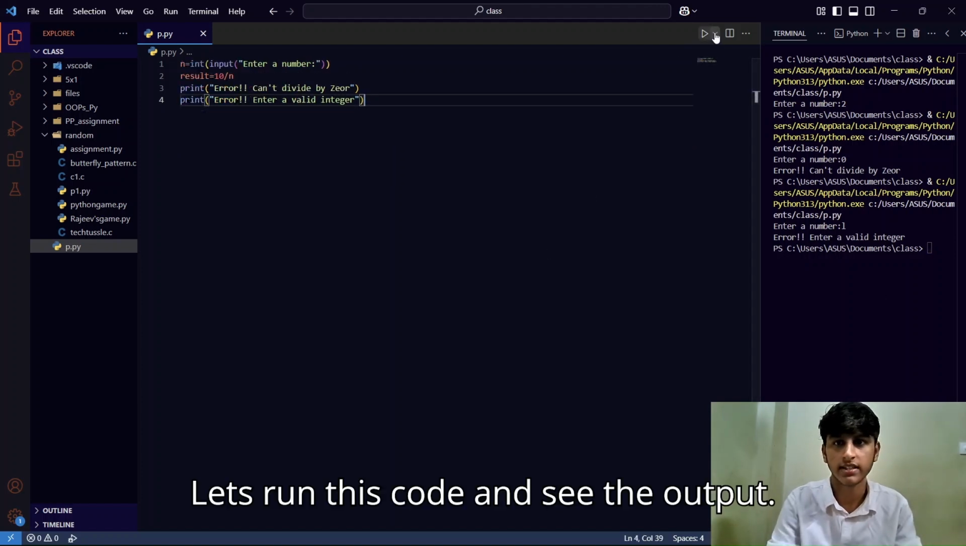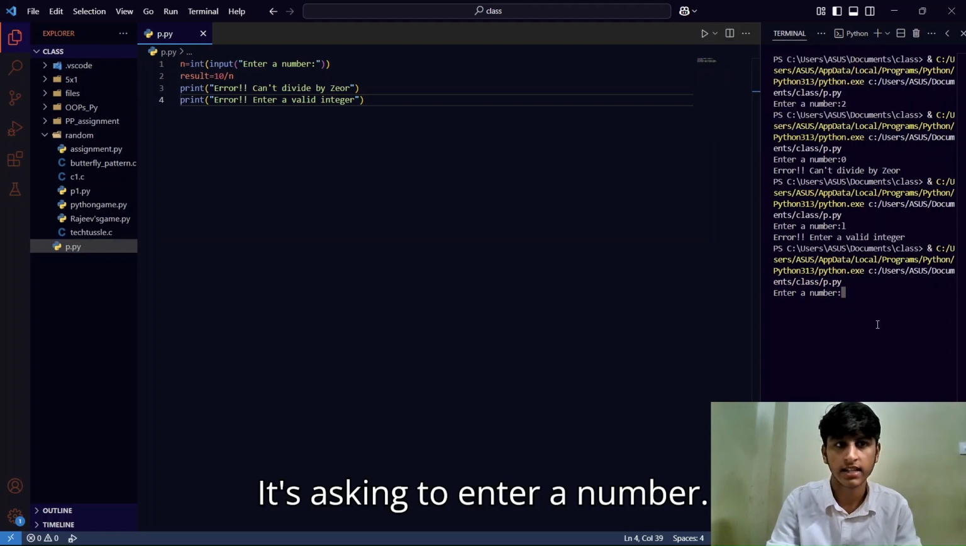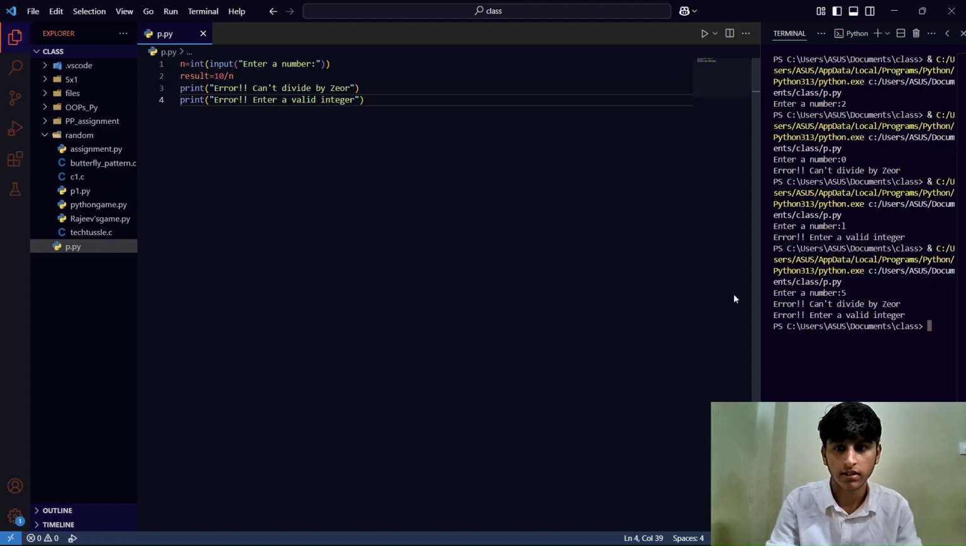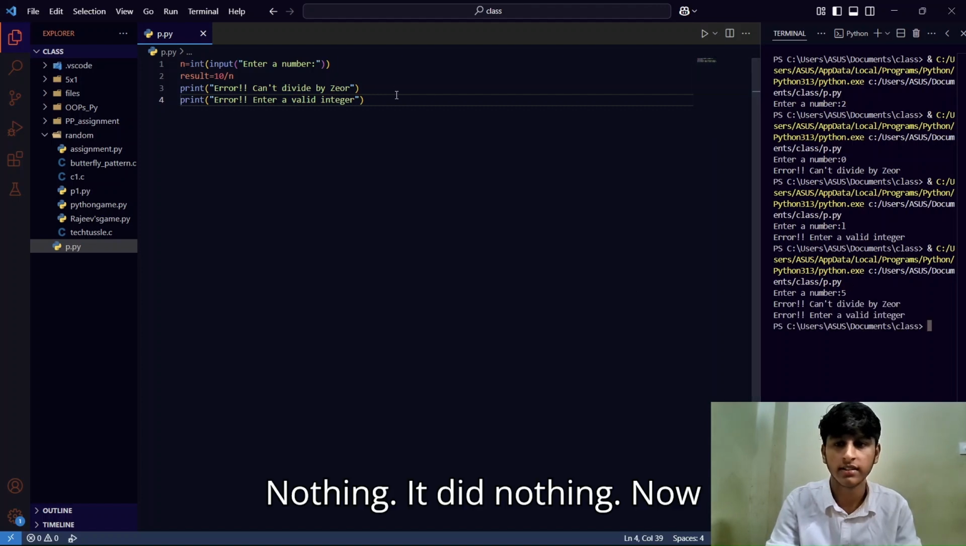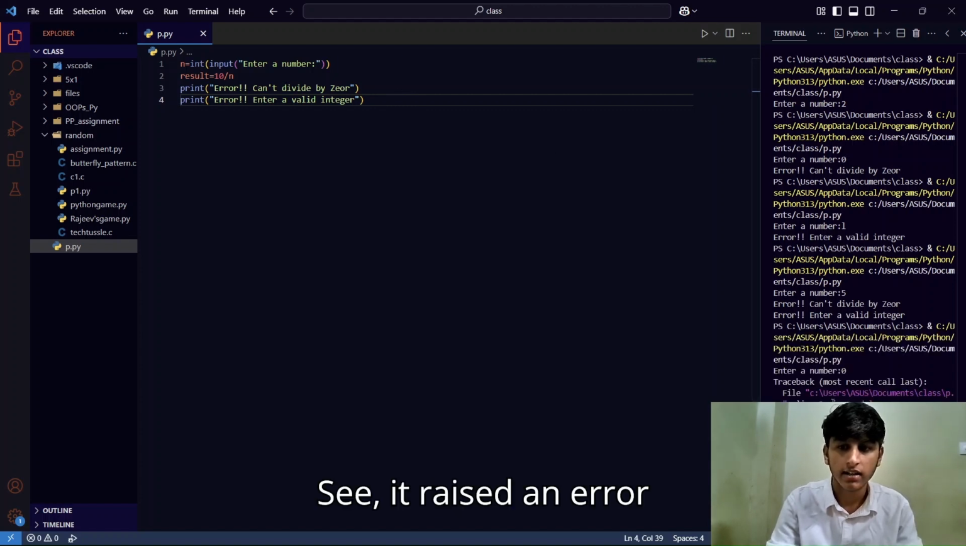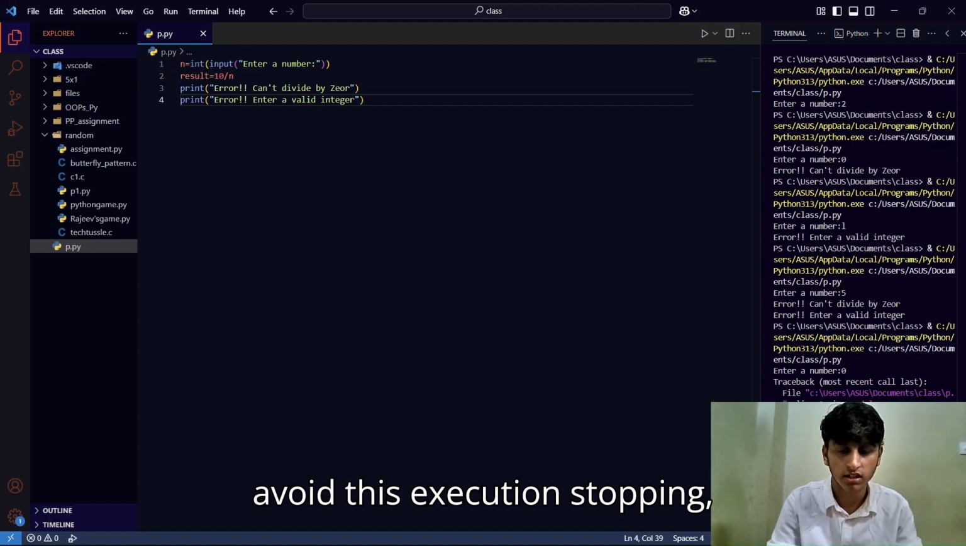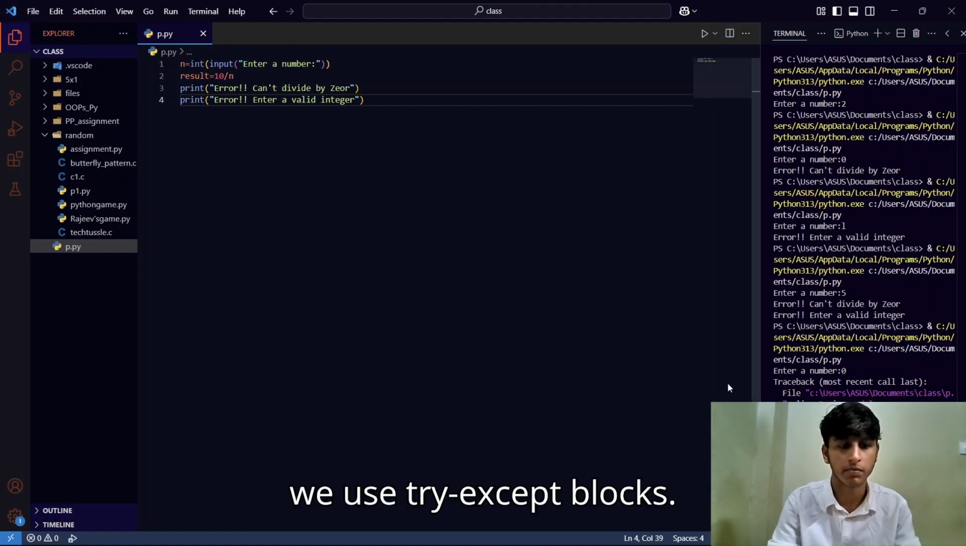Let's run this code and see the output. See, it's asking to enter a number. I'll give 5. Nothing, it did nothing. Now I'll give 0. See, it raised an error and execution stopped. So to avoid this execution stopping, we use try except blocks.